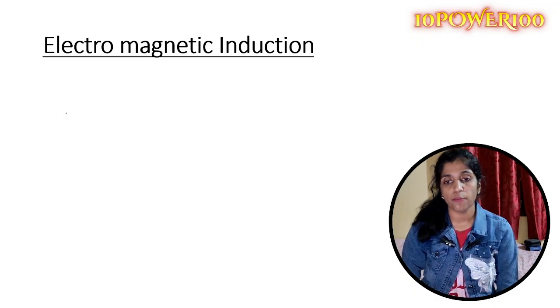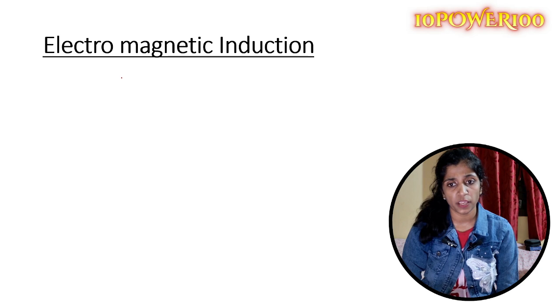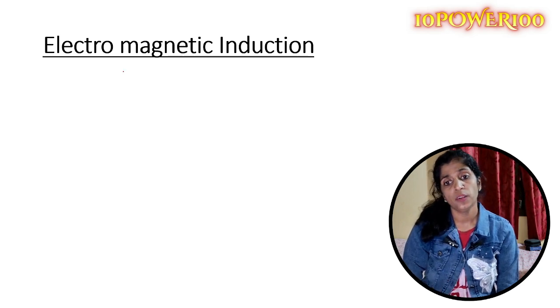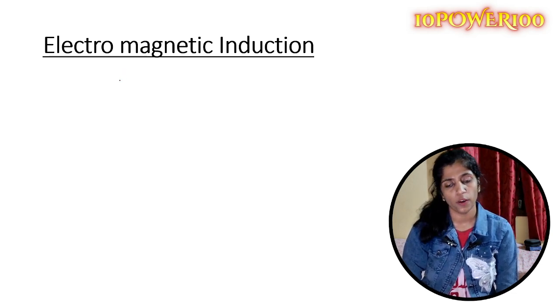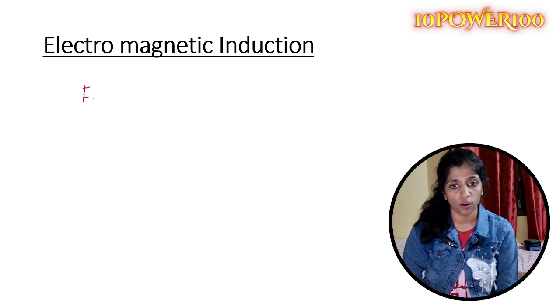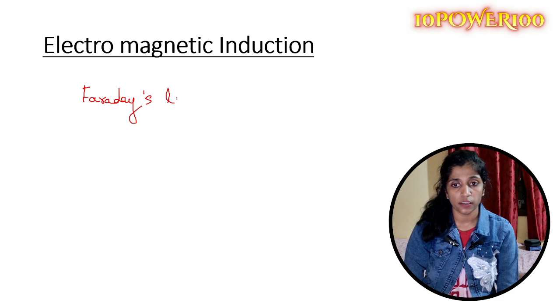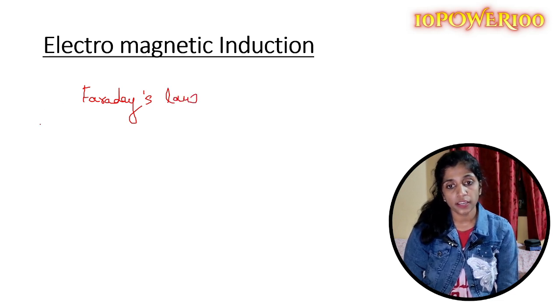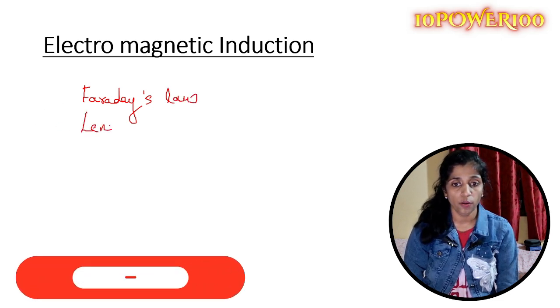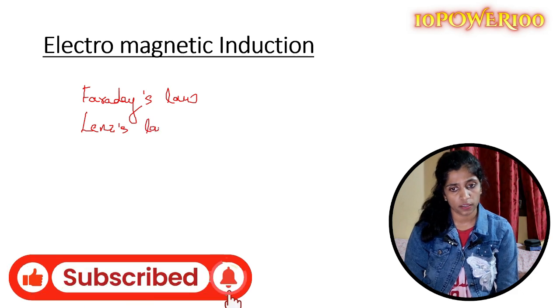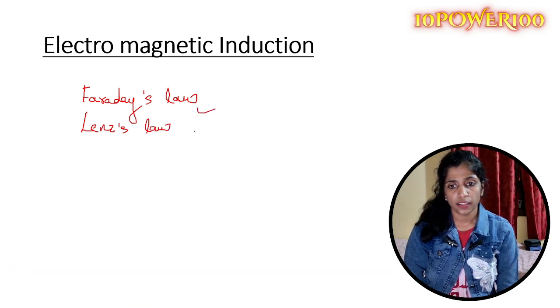Moving to the next chapter, electromagnetic induction, you have majorly 3 experiments: Faraday's coil and magnet experiment, and then 2 coil experiments. Those 3 experiments are quite important. Based on those 3 experiments, they consolidated them into a law called Faraday's laws of electromagnetic induction. This is a very important law. And in continuation with this law, we learn about Lenz's law. These 2 laws are very important. I think in most of the question papers it has appeared.